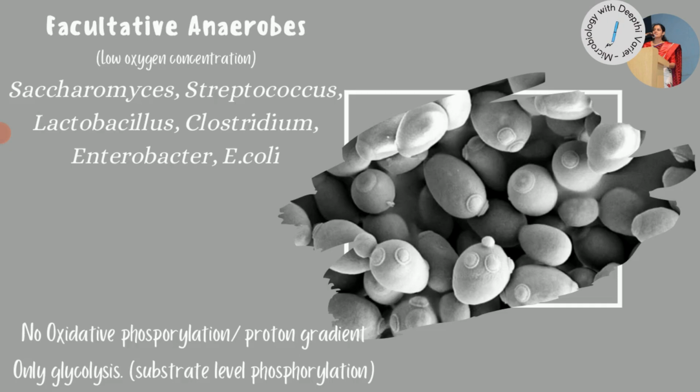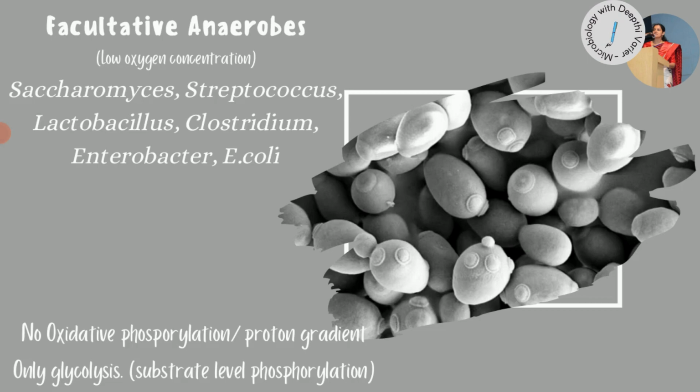Now, one thing to remember is that in a fermentation pathway, there is no oxidative phosphorylation or any kind of proton gradient. This is usually seen when we have the flow of the electrons through a series of electron carriers that are embedded in the membrane, and so we call it the electron transport chain. At the end of the electron transport chain, there will be a terminal electron acceptor.